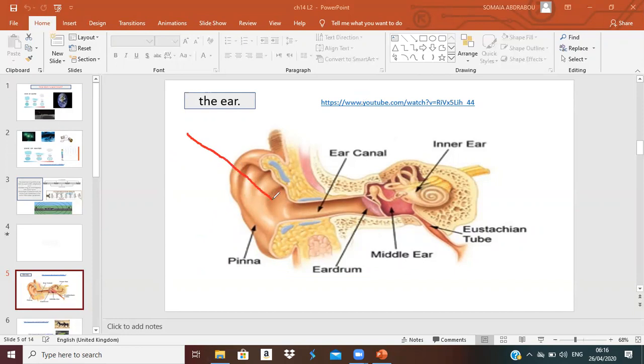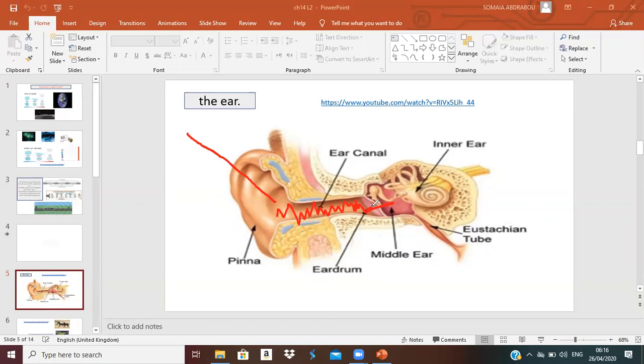They are moving slowly in the air, vibrating the particles of the air. So what will happen because of this vibration? The sound wave will hit the drum in your eardrum.